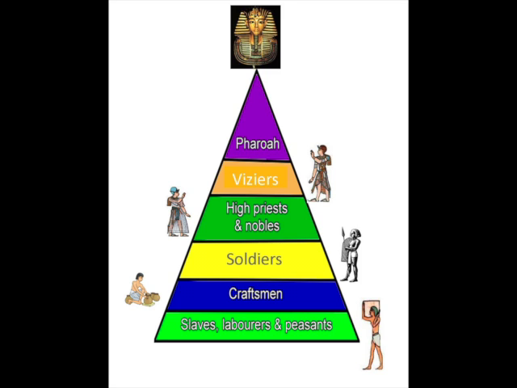The next class were soldiers who kept peace in and outside of Egypt. The next group of people were the craftsmen, including the scribes, merchants, and artisans. At the bottom of the class were the farmers, peasants, and slaves. Even though they were at the bottom of the class structure, they made up most of the population.